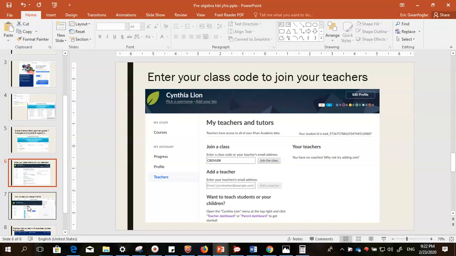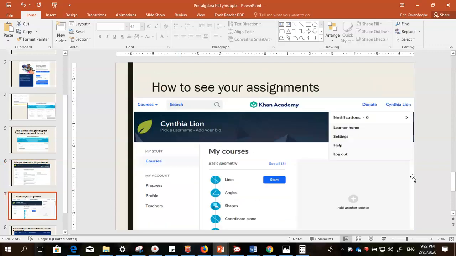Then next, I want you to move to the next part where you'll have something like this. Each time you need to view the assignments that have been sent to you, you go here and then you click on your name. It opens to notification. You click onto notification. It will take you to every assignment that has been assigned to you. Then you click onto that assignment and start working on those.